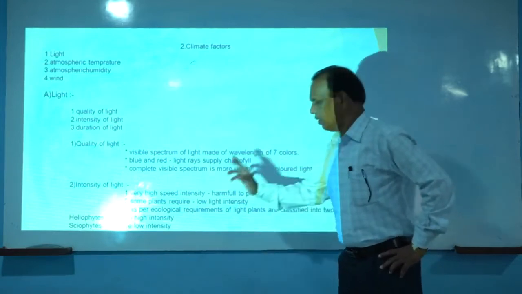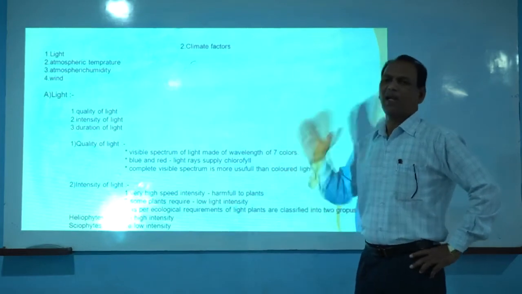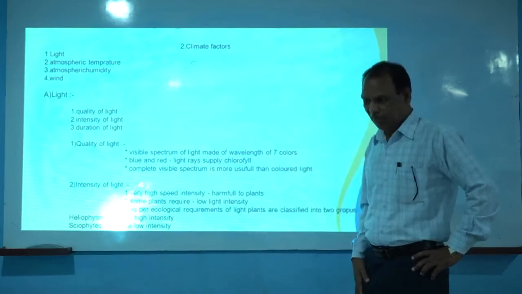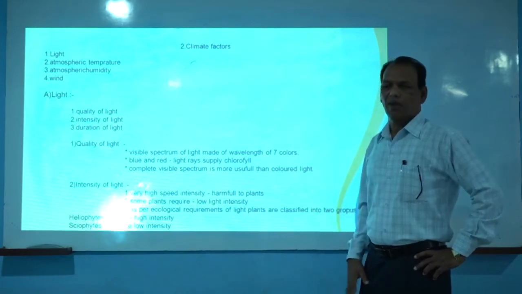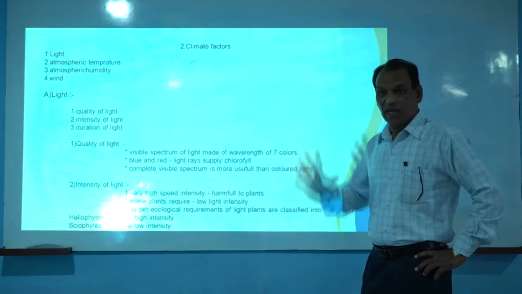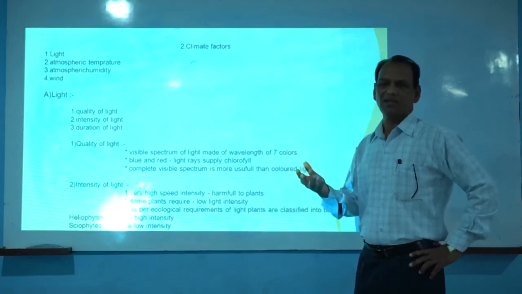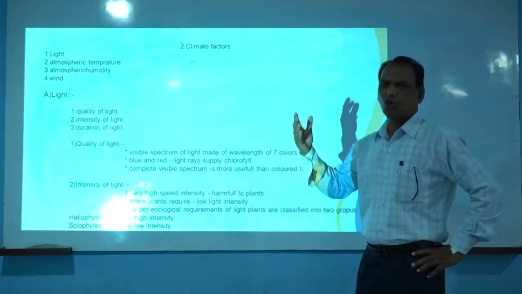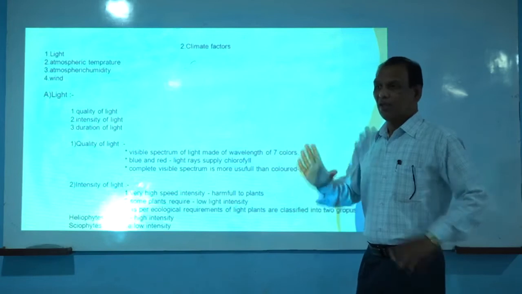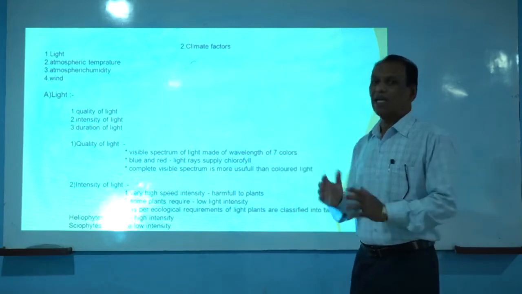So some plants are growing in high light intensity zones. For example, in desert regions, vegetation cover is very less and water bodies are very less. That's why wind velocity is also more and atmospheric moisture is very less. That's why the intensity of light in that zone is more. That means some plants are adapted for those conditions, the more light intensity zone.